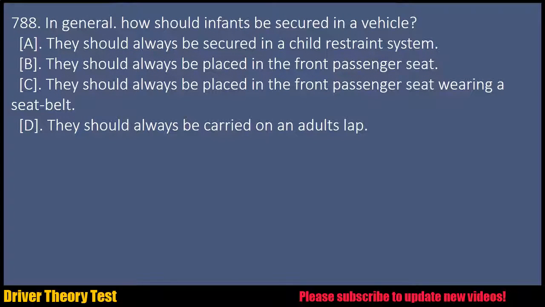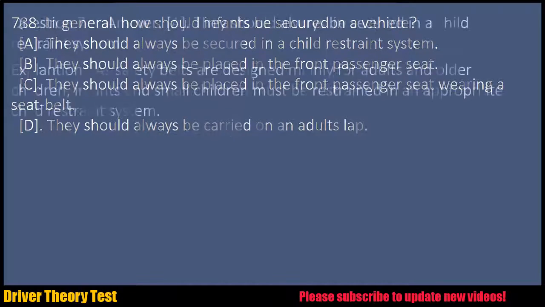Question 788, in general. How should infants be secured in a vehicle? A. They should always be secured in the child restraint system. B. They should always be placed in the front passenger seat. C. They should always be placed in the front passenger seat wearing a seat belt. D. They should always be carried on an adult's lap.